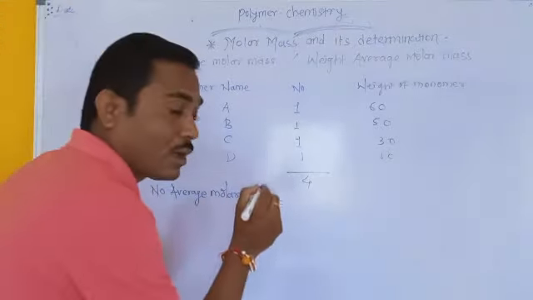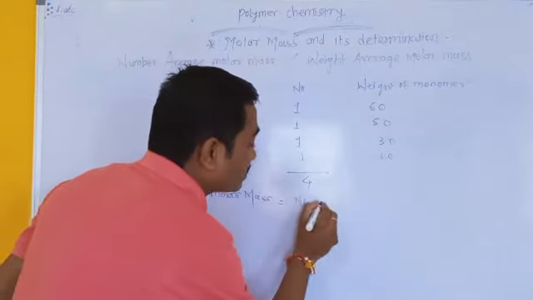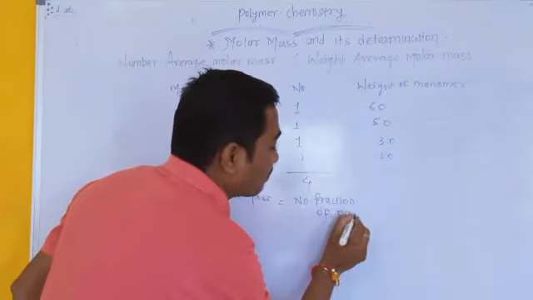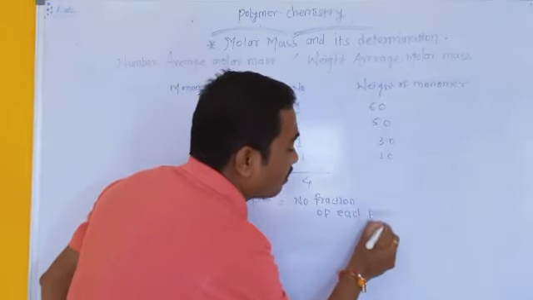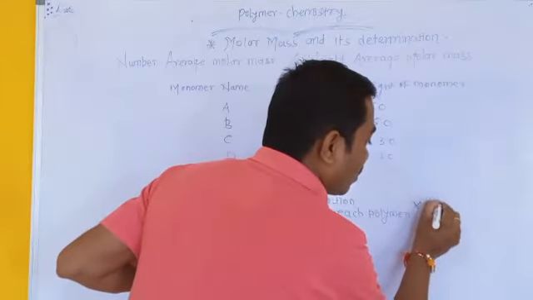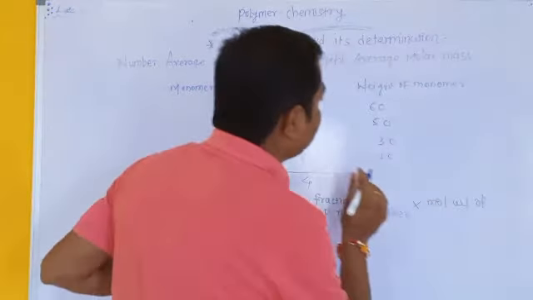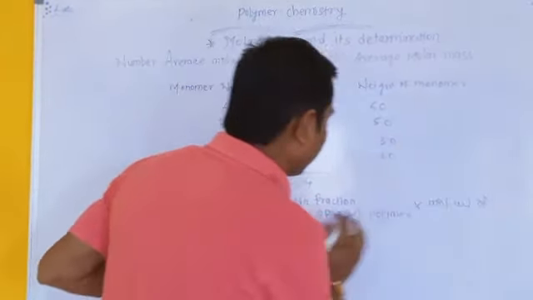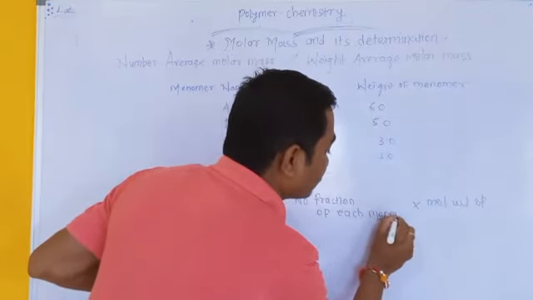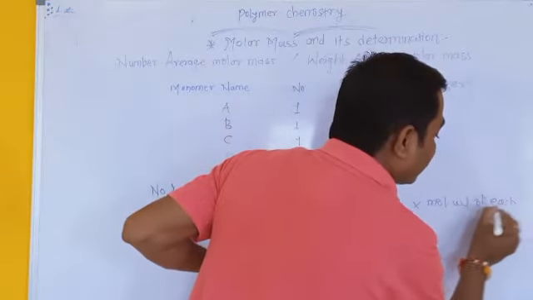Now we first calculate the number fraction of each monomer, multiplied by the molecular weight of each monomer.